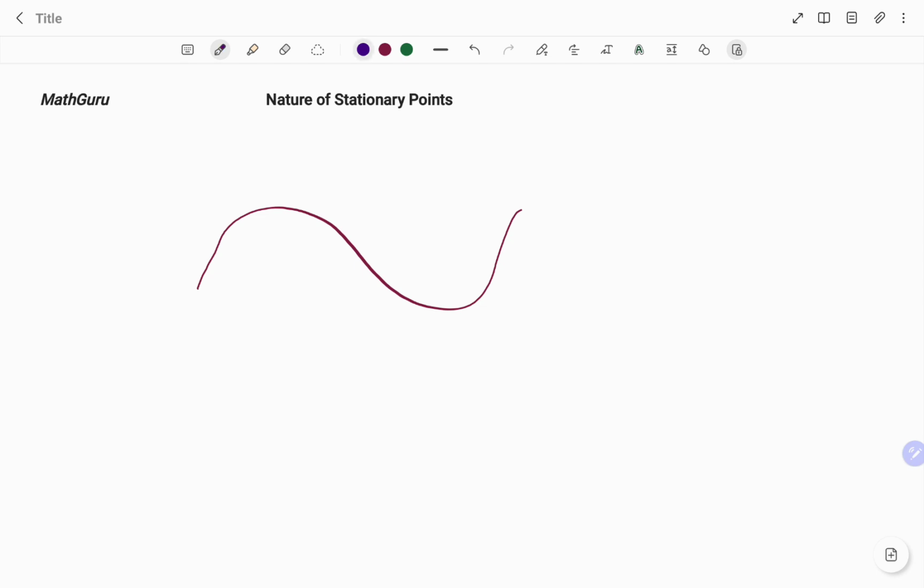So if I draw a line to show where the function is neither increasing nor decreasing, then I have the derivative equals 0. So I have dy/dx of that function equals 0. And likewise, I have that below. At that point, the first derivative is equal to 0.